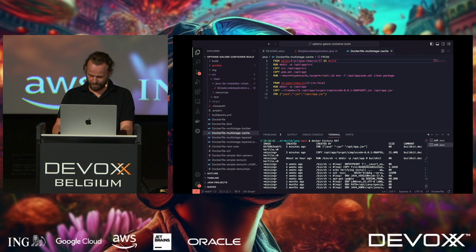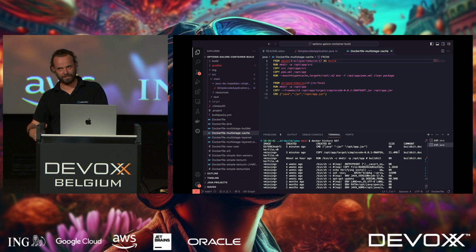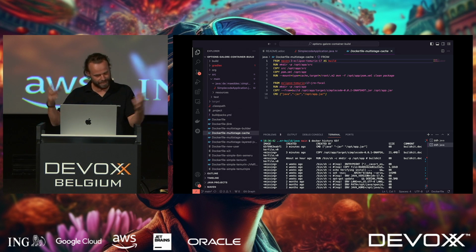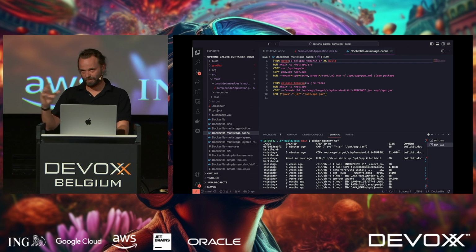I can still see that a big chunk, like this 21.4 megabytes, always comes in as one step. And this is only a Hello World application. They will probably get bigger and more complex in a real-world environment. But even if only a bit changes, it always has to copy in that entire layer.